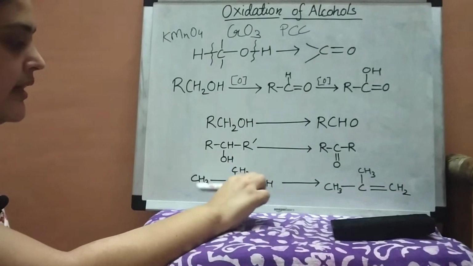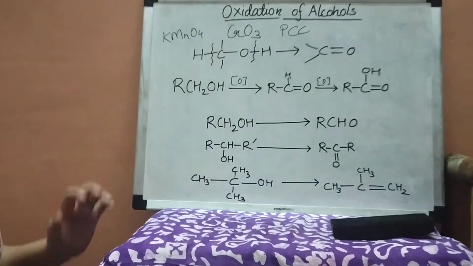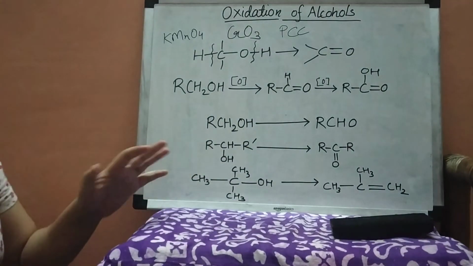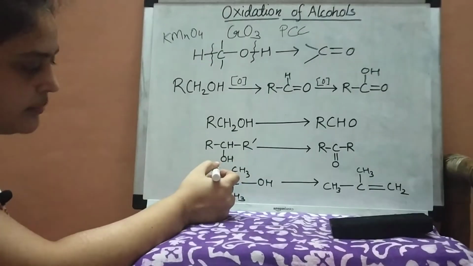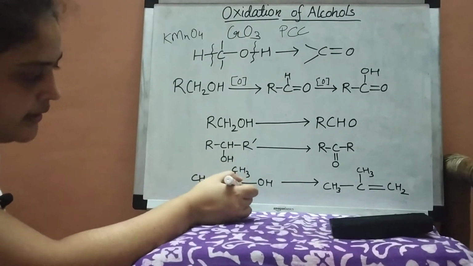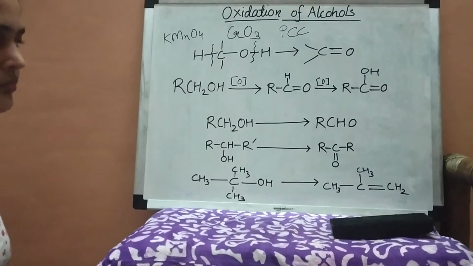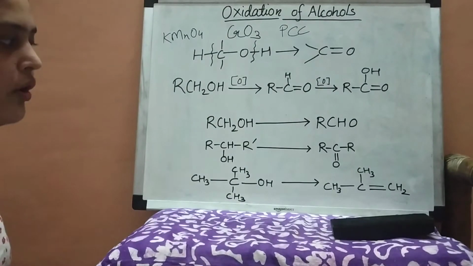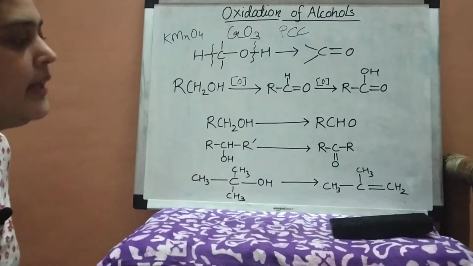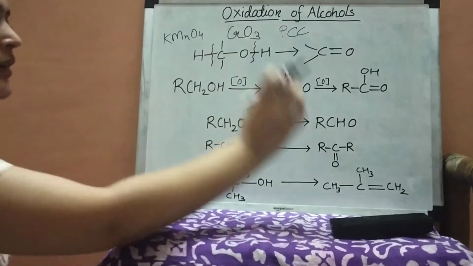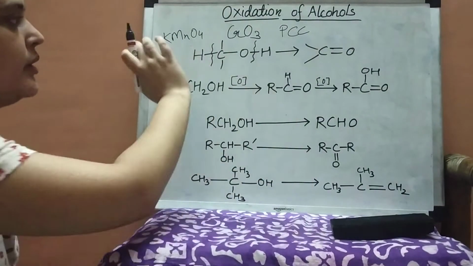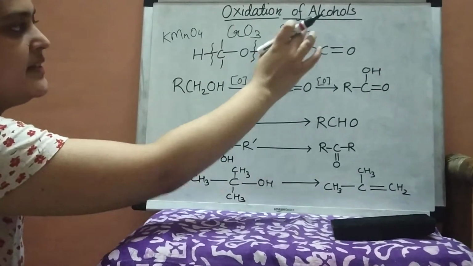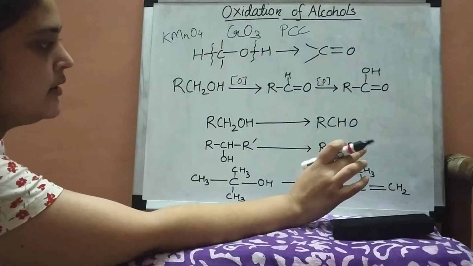Then only it can be oxidized, and that too it will change to carboxylic acid, and the carbon-carbon bonds will break down, so a carboxylic acid with a smaller number of carbon atoms will be formed. Now we have discussed the KMnO4, CrO3 and PCC reagents and what they do.